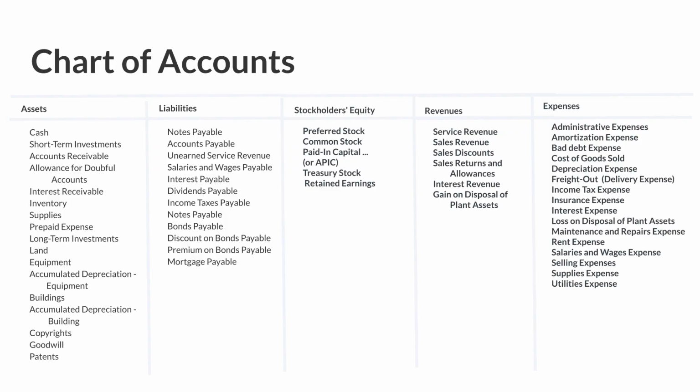The accounts are usually organized by financial statement element, with asset accounts listed first, followed by liabilities, then stockholders' equity, revenue, and expense accounts. We will discuss most of the accounts in each element. The balance sheet reports assets, liabilities, and stockholders' equity, whereas the income statement reports revenues and expenses.